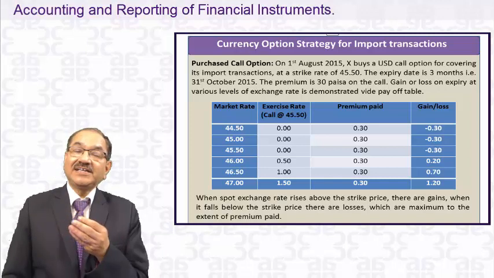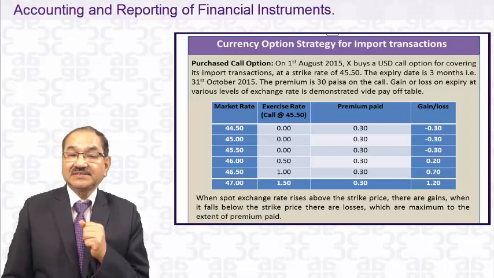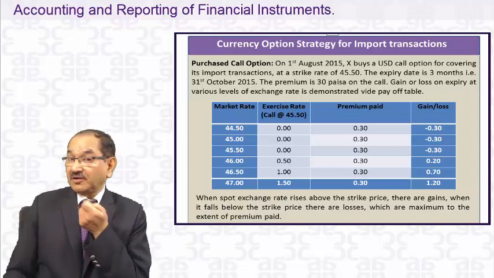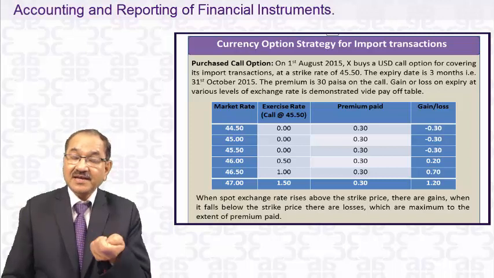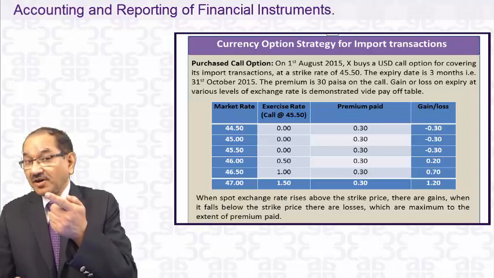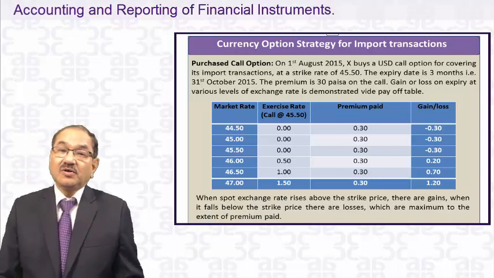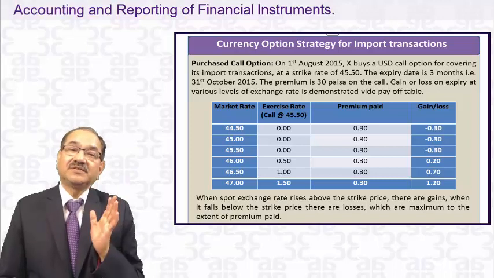If it goes by the market rate, it has to buy at rupees 50 in the market, then it has to pay 50 lakhs. But it has a call option of 45.50. Certainly you say, yes, I will exercise my option, I will buy $1 from that party at 45 rupees 50 paisa, if it has a call option. So at any rate more than 45.50, it will exercise its call option.